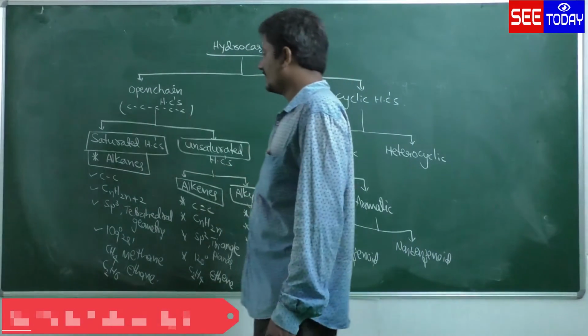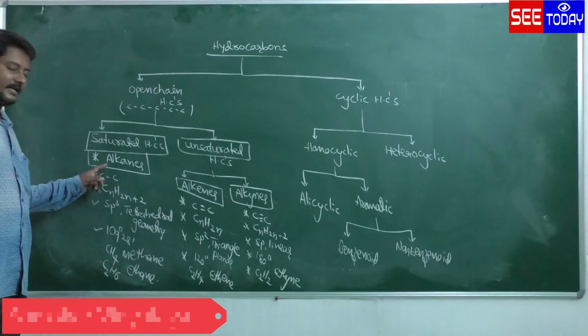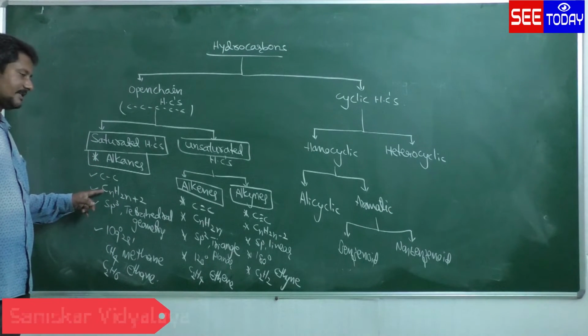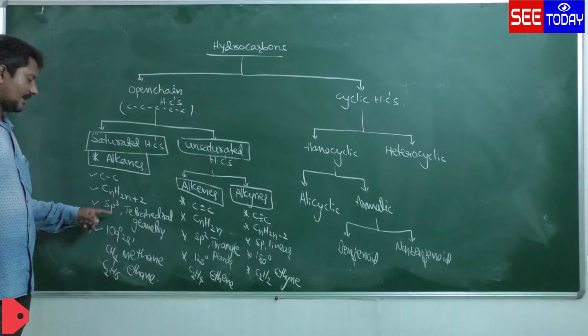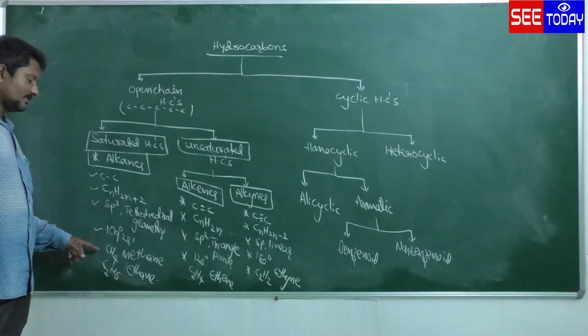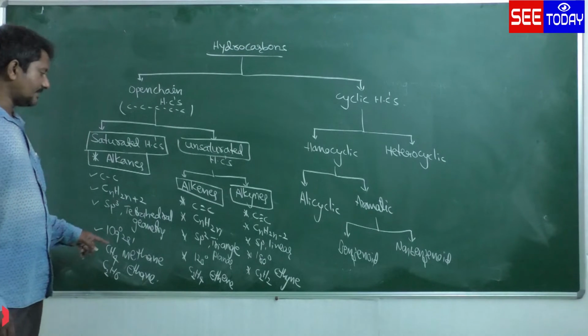Saturated hydrocarbons are considered as alkanes. C-C single bond containing hydrocarbons, saturated hydrocarbons, are called alkanes. The general formula is CnH2n+2. Hybridization is sp3, with tetrahedral geometry. The bond angle is 109 degrees 28 minutes. CH4 is methane, C2H6 is ethane.